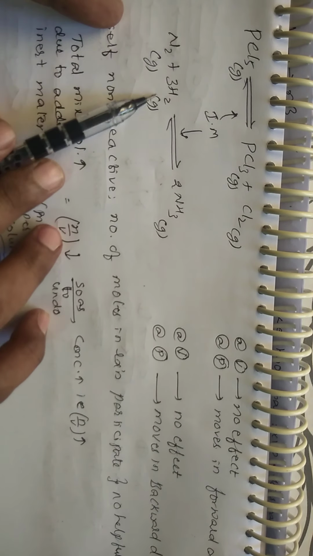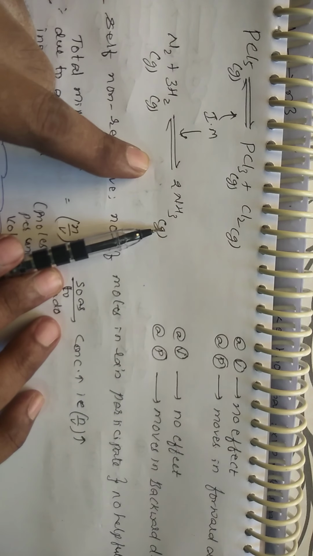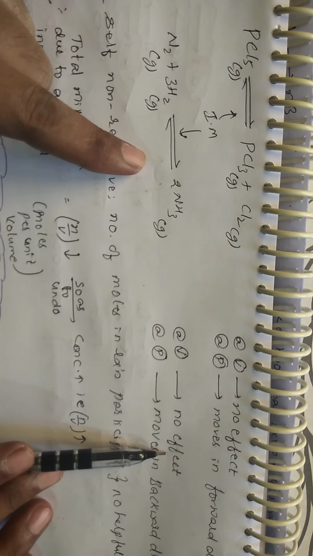Suppose for N2 plus 3H2, in equilibrium with 2NH3, I am adding inert material at the equilibrium state. At constant volume, it has no effect.